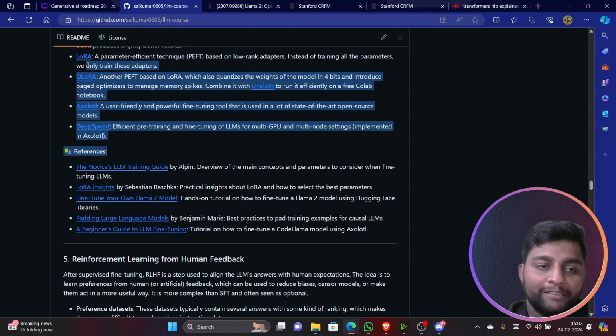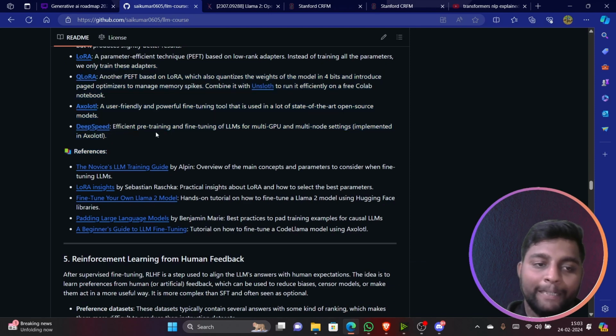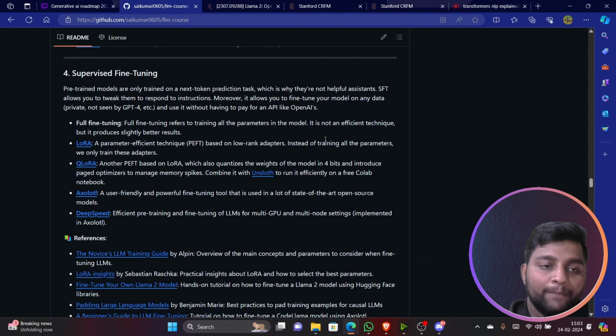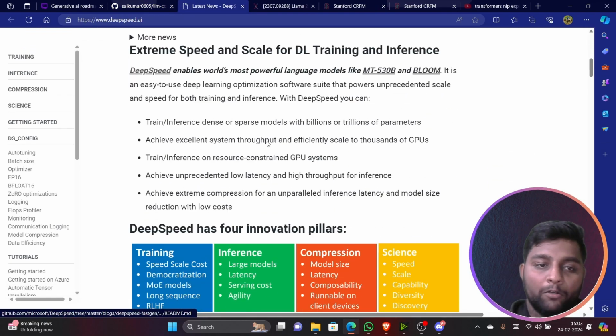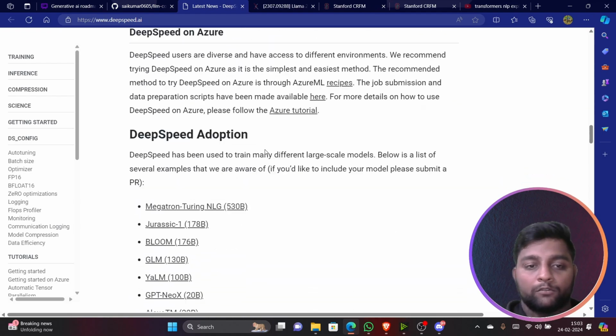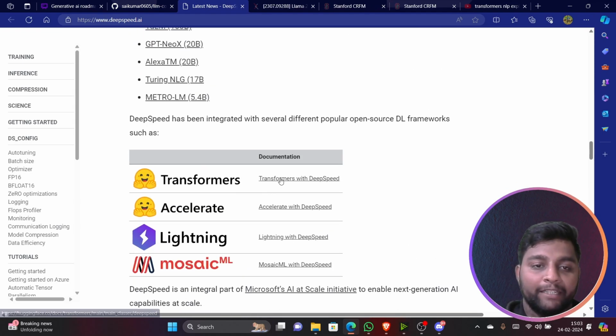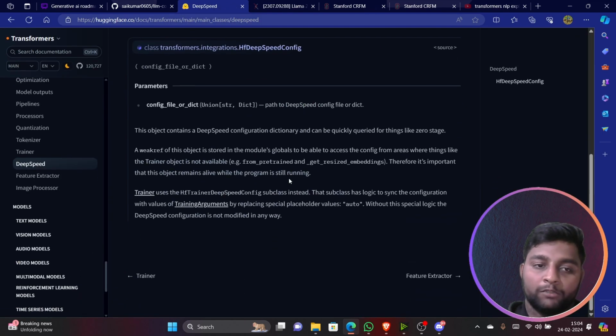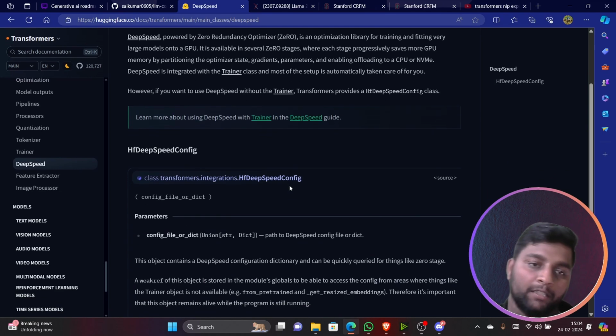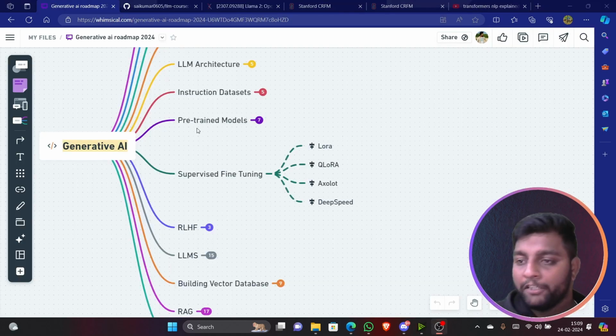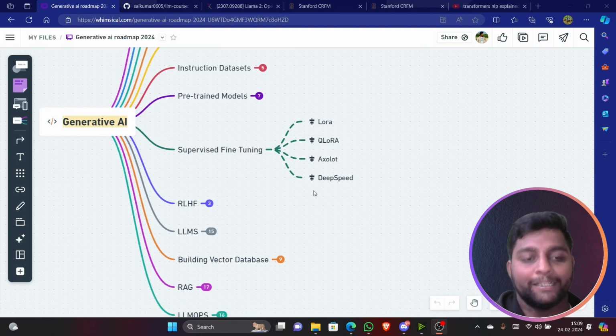All these are supervised techniques, guys. You can check them out clearly. DeepSpeed is used for pre-training and fine-tuning of LLMs on multiple GPUs and multiple nodes. So you can check out about them in detail. You can just directly open the link here and read about them. These all are different fine-tuning techniques, that's all. Transformers with DeepSpeed, you can open this and learn from the Transformers blog. This blog will be very clear. Whatever Hugging Face is going to release, right, guys, that will be very clear.